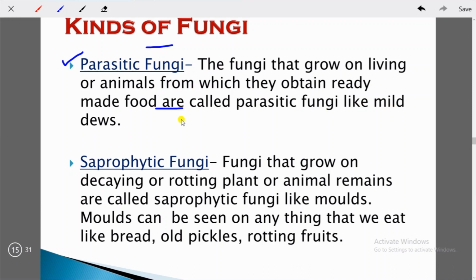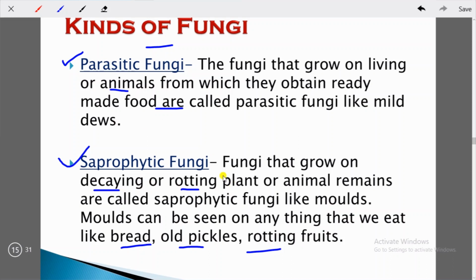Here they don't do anything, they just take the food, okay. Then you have saprophytic fungi. Fungi that grow on decaying or rotting plant or animal remains are called saprophytic fungi, like molds. Molds can be seen on anything that we eat, like bread, old pickles, rotting fruit. So here you can see parasitic fungi are growing on animals or living beings, and saprophytic fungi are living on decayed or rotting plants or something which is non-living, okay. So these are the kinds of fungi.